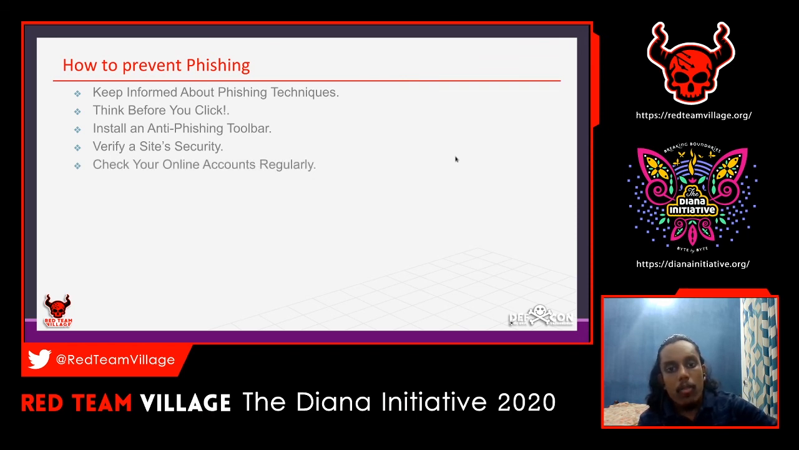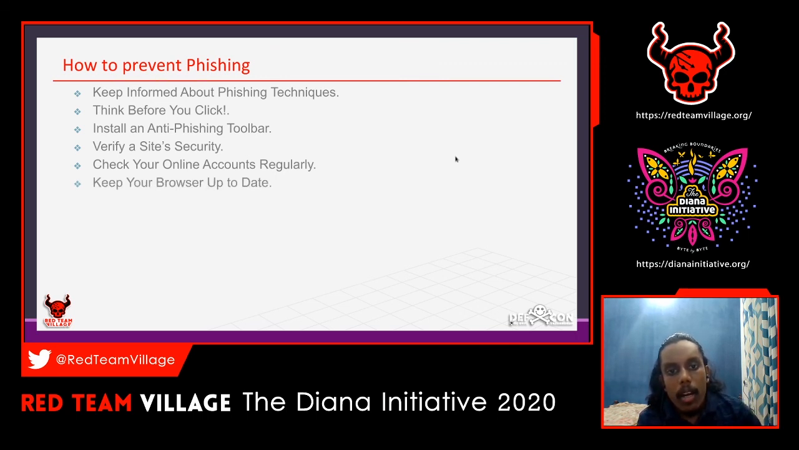So you have to verify site security. You can check the site health and site reputation, and when the domain has been purchased, and that kind of thing. You can also check whether the website has a certificate, but most of the time nowadays you can see that all the phishing websites have SSL certificates.